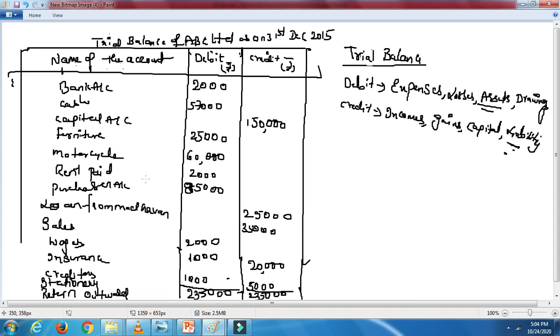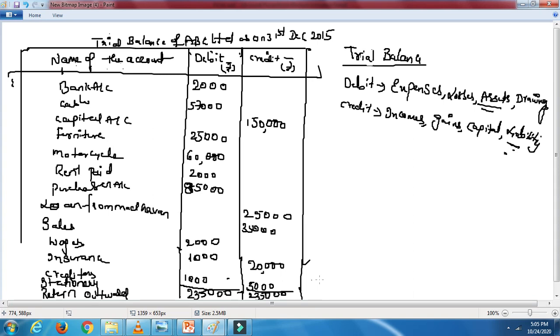Suppose there is a mismatch and it is not tallying. You have done your best, you have written everything exactly at its place, expenses, losses, assets and drawings, everything at its place, still it does not tally. The same applies to credits. Suppose there is a difference on the credit side, some 2000 is less, let's say.